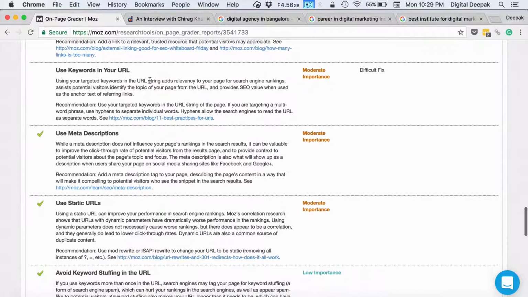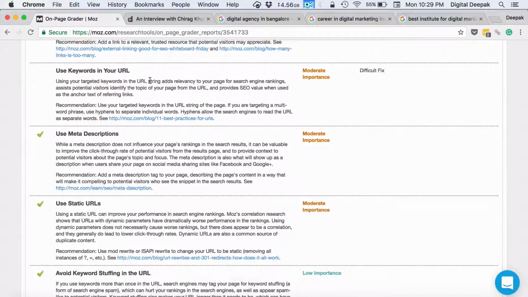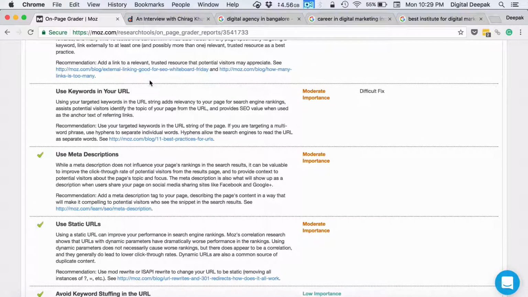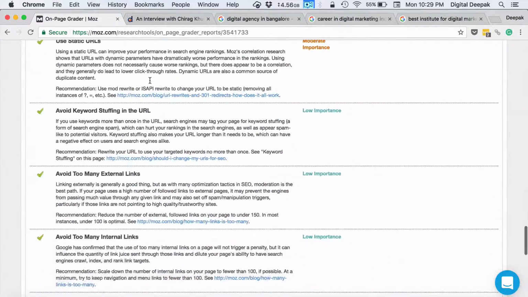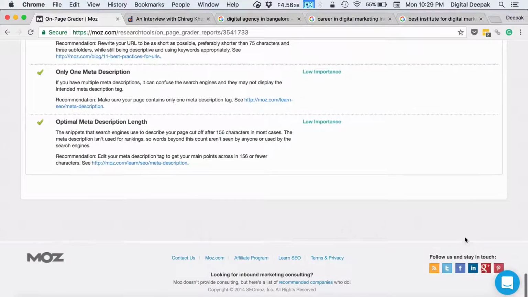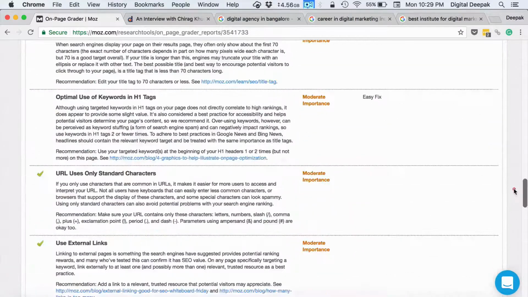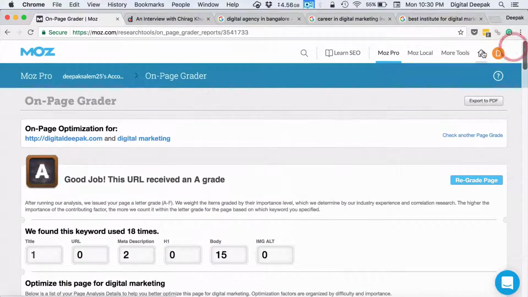Obviously for the root domain, I cannot include digital marketing in the URL because the domain name itself is Digital Deepak. So that's about it for the page grader, and let's look at what other options we have.